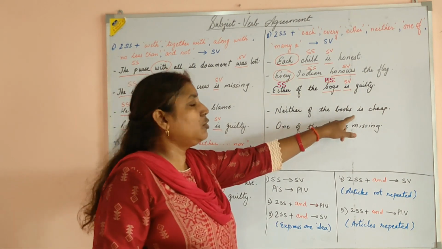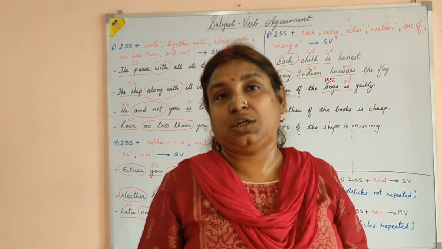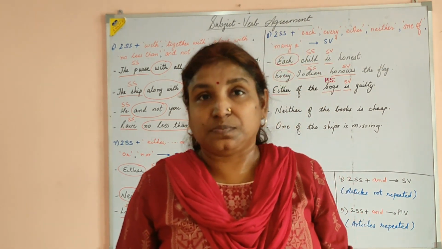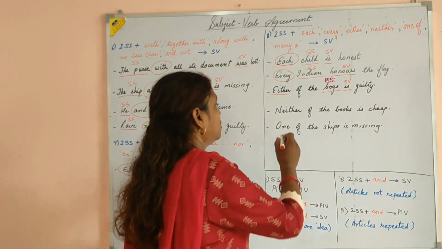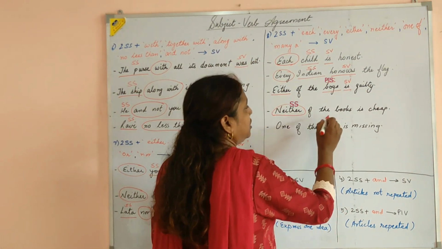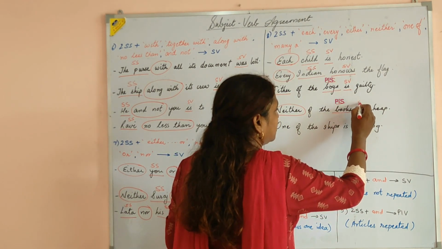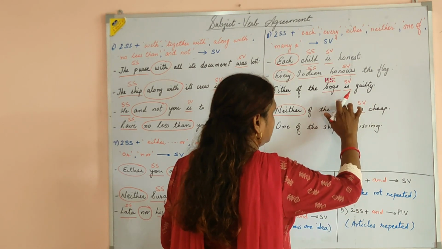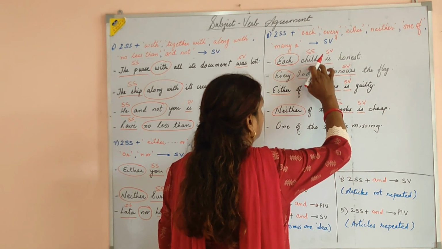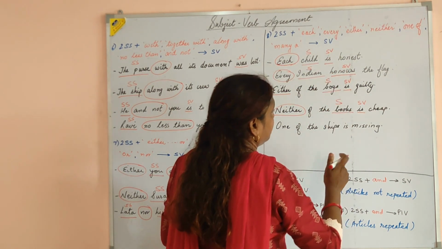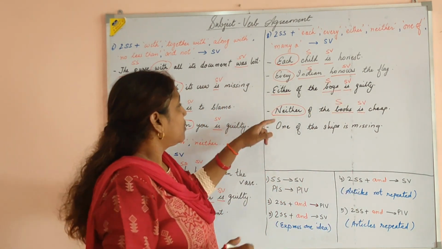Same way, neither of the books is cheap. I have a number of books and all the books are costly. None of them is cheap, so zero. No books are cheap. So I have zero books joined by neither, the subject is books, and the verb is singular. Got it?